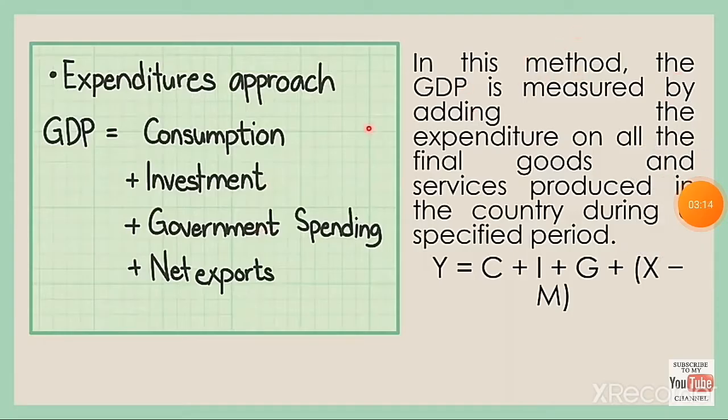In this method, the GDP is measured by adding the expenditure on all the final goods and services produced in the country during a specified period. That is, Y is equal to C plus I plus G plus X minus M.